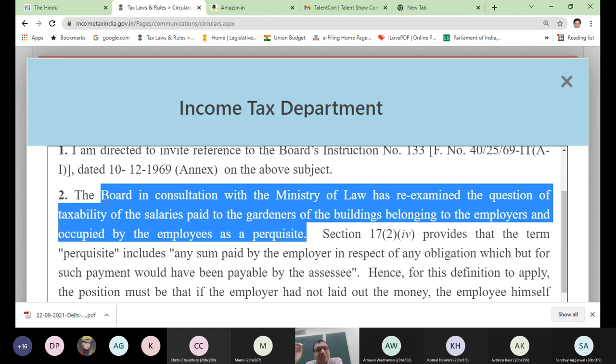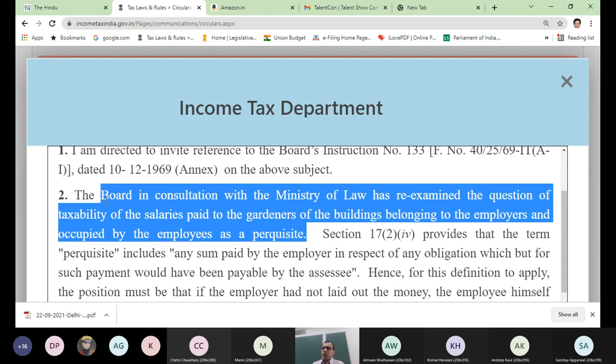So if you remember, section 17 says perquisite includes accommodation, and there are so many benefits which are perquisite. Within section 17 clause 2, there is also a point that when employee obligation is met by employer, that is also a perquisite. Any expenditure whose legal obligation falls upon my shoulders as an employee, but my employer has met that expenditure, becomes a benefit to me.